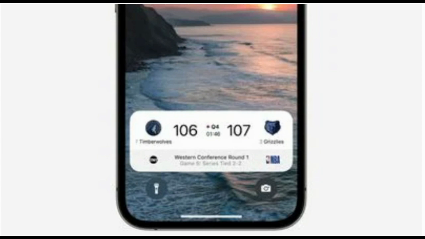Live activities for sports scores via Apple TV app. iOS 16.2 adds live activities support for sports scores via the Apple TV app. The feature allows iPhone users to view live scores of MLB, NBA, and Premier League games at a glance on the lock screen and in the dynamic island on iPhone 14 Pro models. During a Premier League match, for example, the dynamic island shows a live updating scoreboard with the number of goals scored by each club. When long pressed, the dynamic island expands to show the time elapsed and play-by-play action.